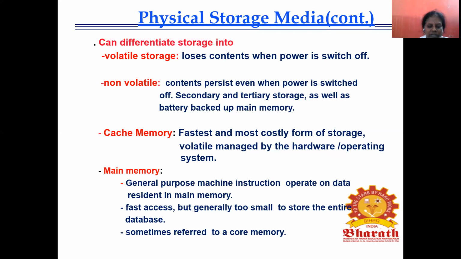Sometimes it is referred to as core memory, since it is related to the system. Whenever we are using the system, typing or storing a file, first it will be stored in the main memory. Then from main memory it will be sent to the secondary memory. Whatever disk we are using, we specify the disk and it will be stored from main memory to that disk. So these are the memories: cache memory, main memory.